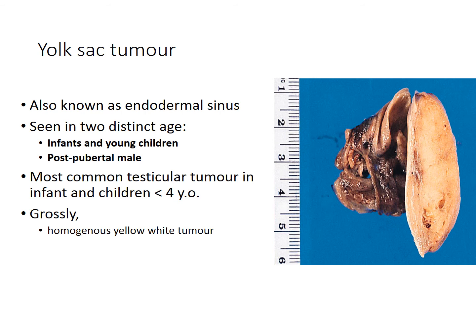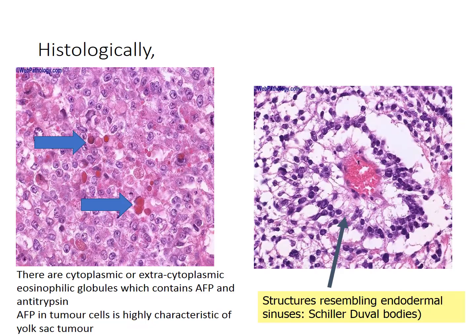Grossly, it shows a homogeneous yellow-white tumor. Histologically, in yolk sac tumor, there are cytoplasmic or extracytoplasmic eosinophilic globules, which contain alpha-fetoprotein and alpha-1 antitrypsin. Alpha-fetoprotein in tumor cells is highly characteristic of yolk sac tumor. The globules can be seen, pointed by the arrow. There are also structures resembling endodermal sinuses seen in yolk sac tumor, and these structures are called Schiller-Duval bodies.